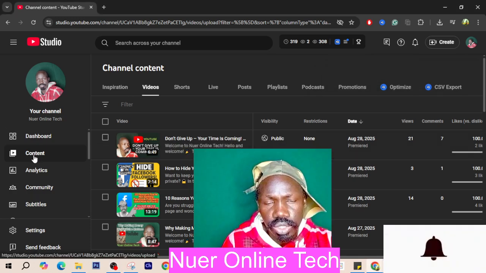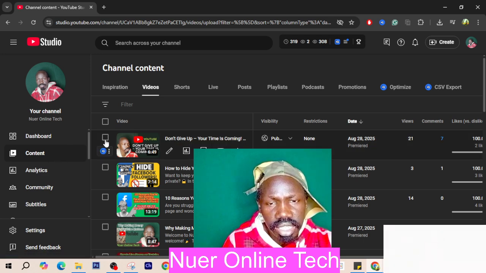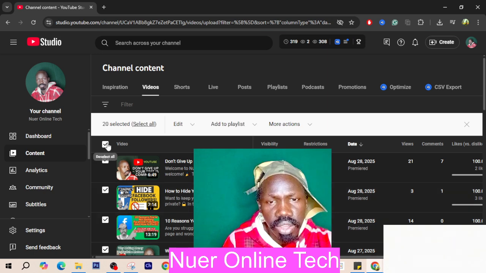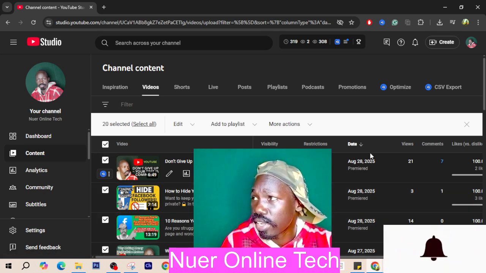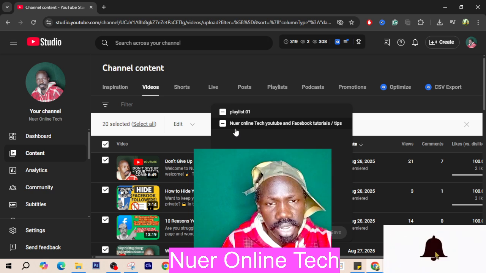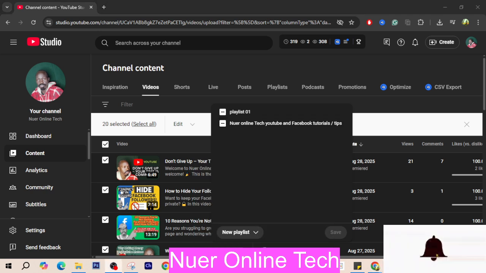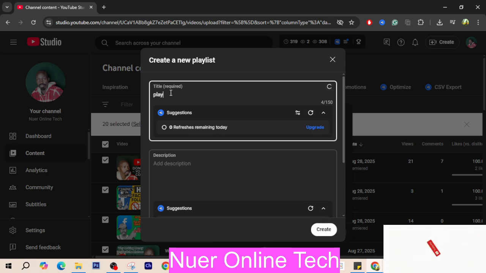Under here, go to content while you are on your YouTube Studio and then select all the videos of your choice, or any video. After you select that, then go to add playlist. You can click this add playlist. Okay, under this add playlist you can create your own playlist down here. Just click new playlist here, and then add the name of the playlist.